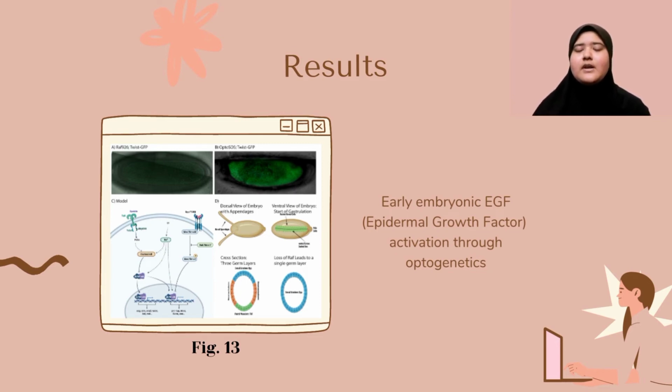The loss of RAF led to a loss of ventral cell fate and to a loss of twist expression. Activation of RAF through expression of Opto-SOS can also inhibit ventral furrow formation. In contrast to the loss of function condition, Opto-SOS expression activated twist GFP expression in all cells of the ectoderm. These findings suggest that RAF hyperactivation and loss both affect ventral furrow formation. As we can see from the bottom right picture, the loss of RAF leads to formation of a single germ layer instead of 3 germ layers.